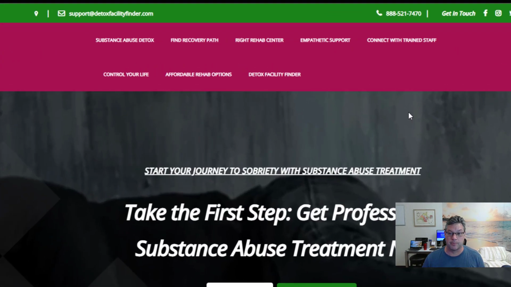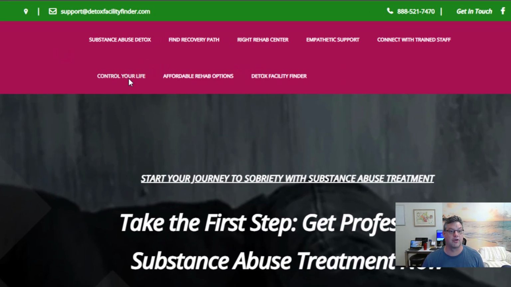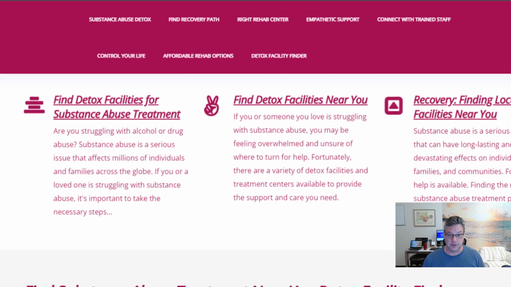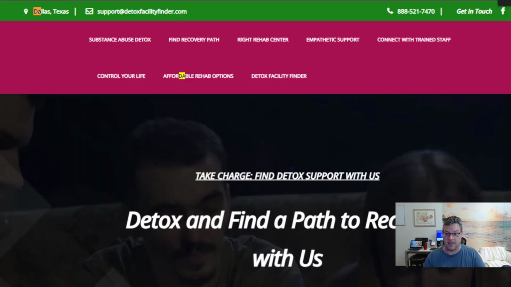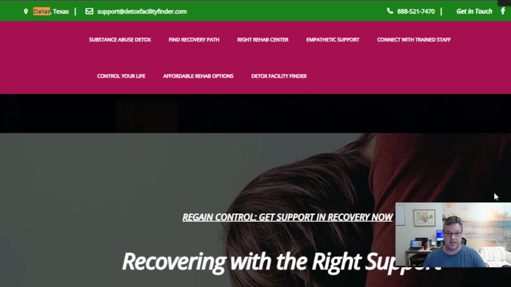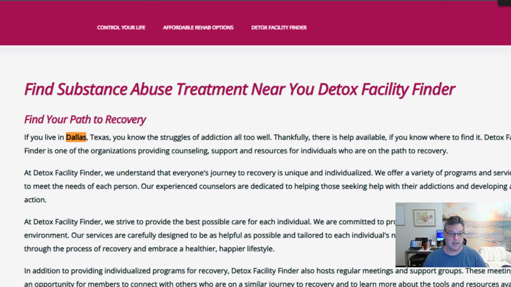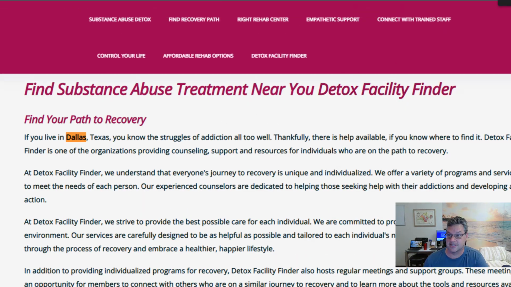So if I were to go several pages in and refresh, okay, I'll see what it's saying here, Dallas, Texas. The first website was for New York, New York. This is for Dallas, Texas. And somewhere it's going to say Dallas. Okay, three spots on the page: one, two, if you live in Dallas, Texas, right?